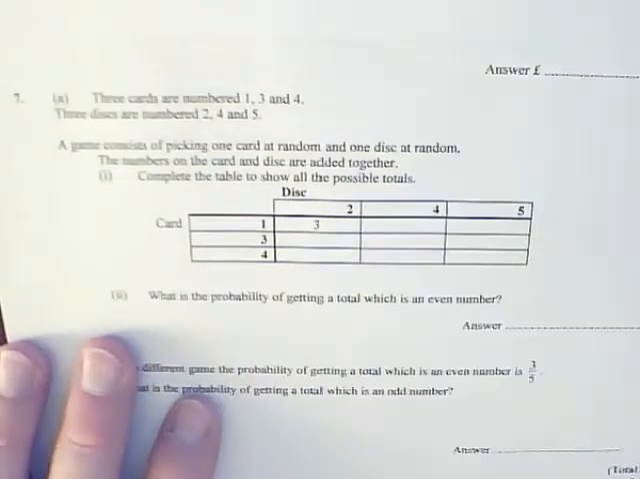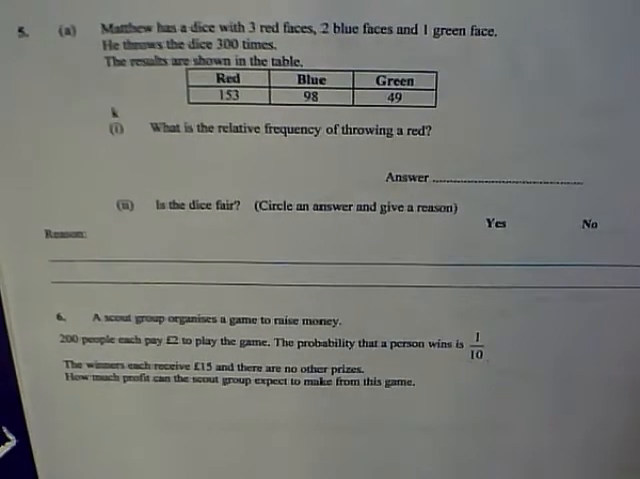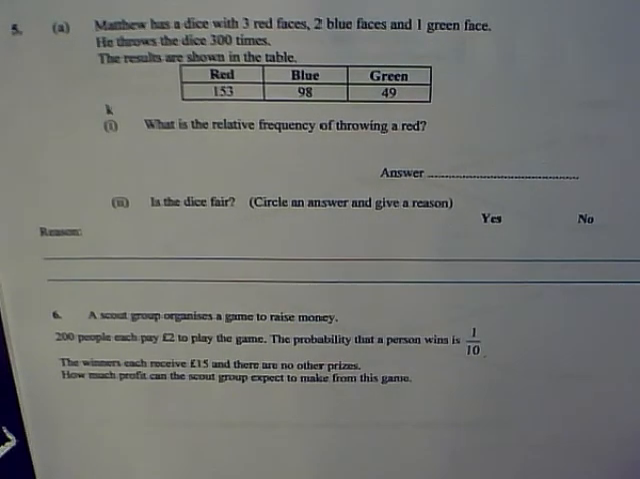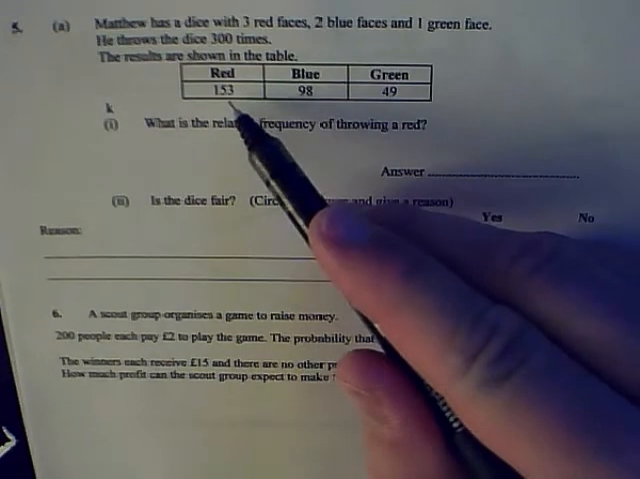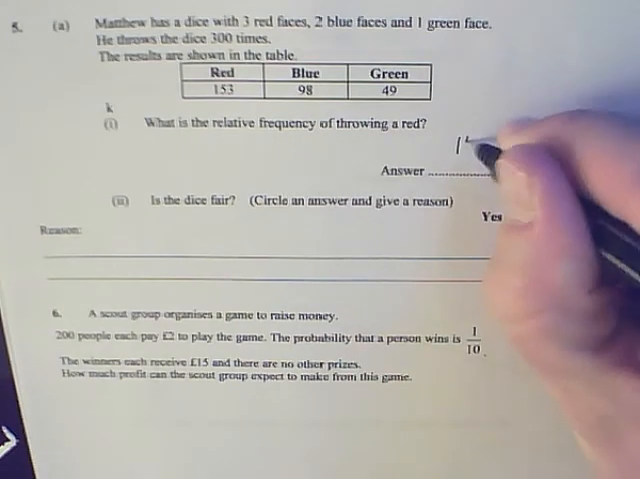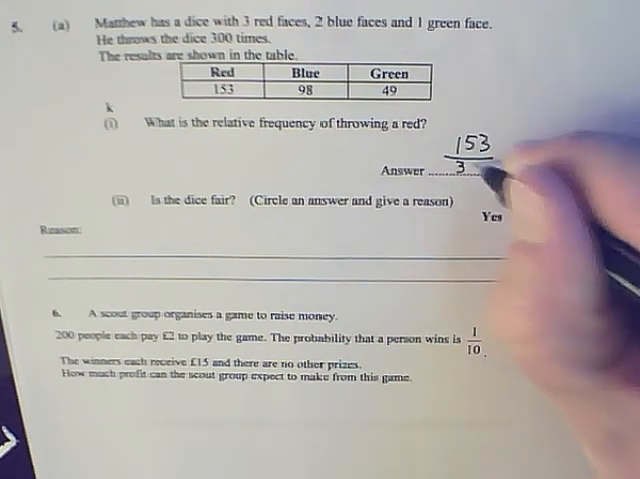All right, question 5. Okay, Matthew has a dice with 3 red faces, 2 blue faces and 1 green face. He throws the dice 300 times. The results are shown in the table. What is the relative frequency of throwing a red? Well, it's just the number of times the red was thrown out of the total number of times. So that's just 153 out of 300.